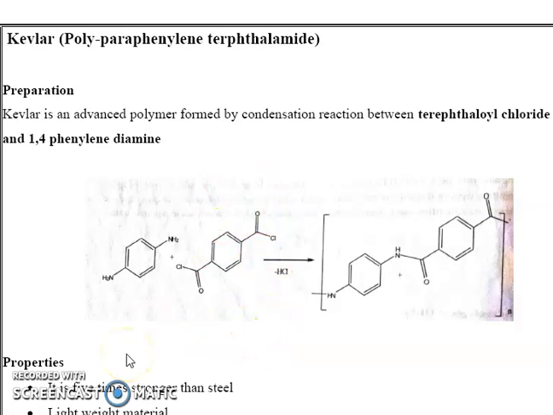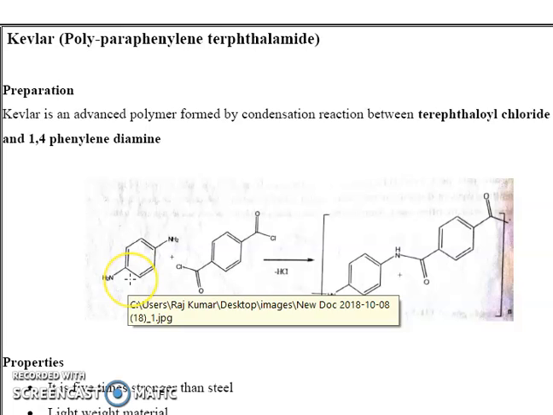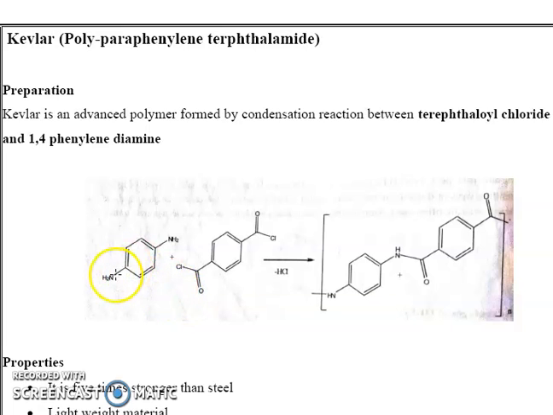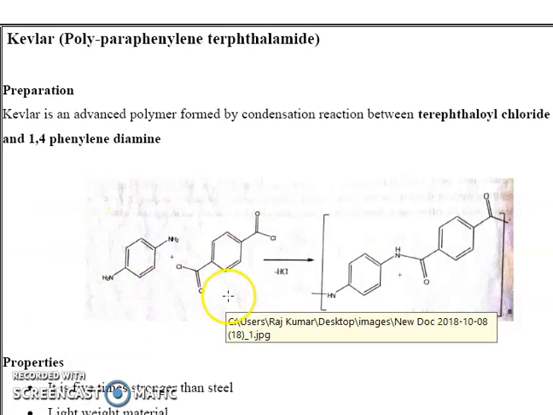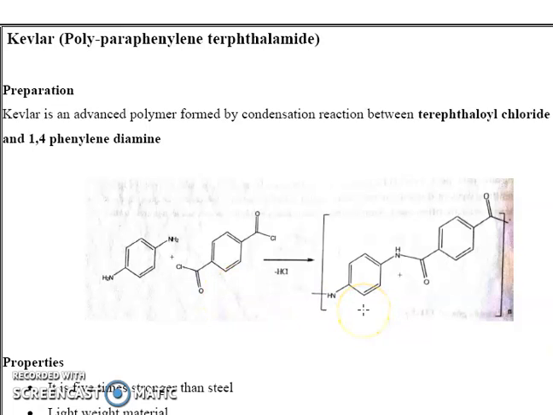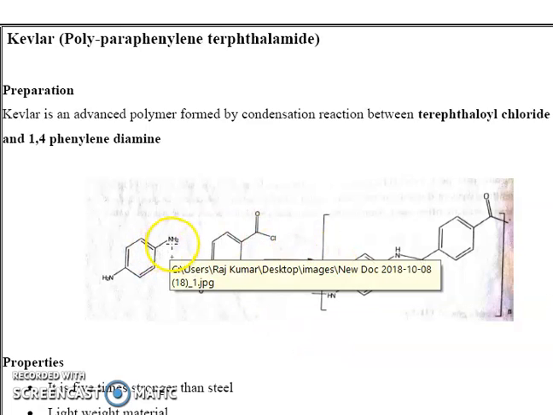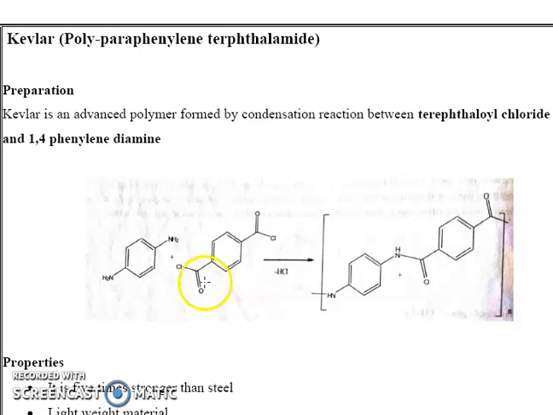N molecules of terephthaloyl chloride plus N molecules of 1,4-phenylene diamine combine together by condensation reaction. The simple molecule HCl is eliminated: NH2 gives one hydrogen, and COCl gives Cl, which combine as HCl.